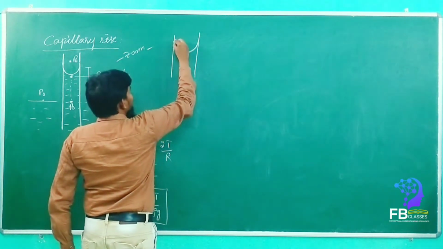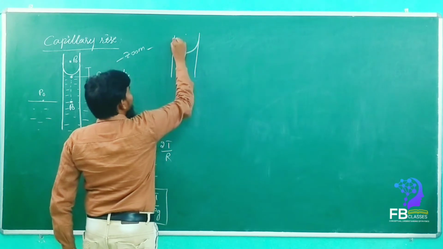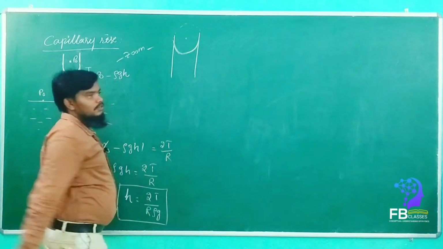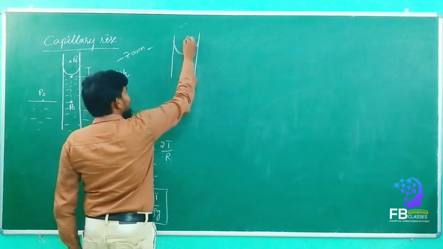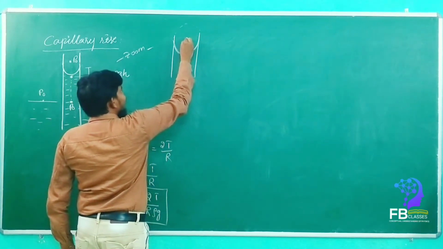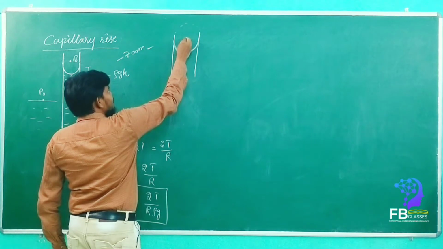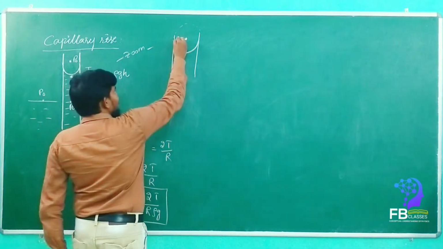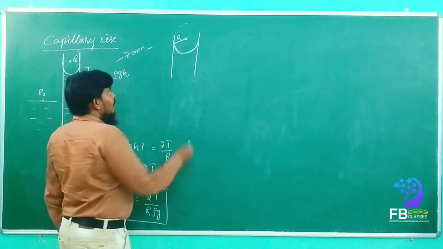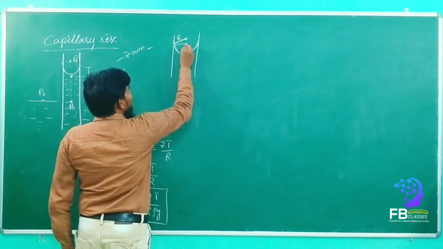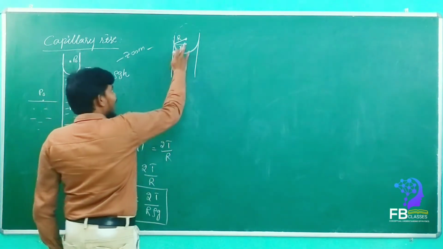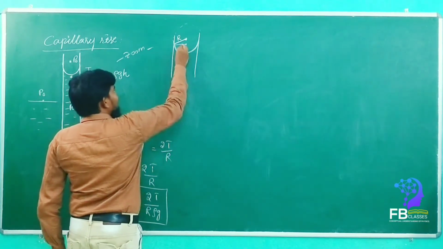So this curvature radius will come here. If you go for the round shape, then the curvature radius becomes here. This is the radius of curvature, right? Yes or no, my dears? Yes, sir. This is the radius of curvature, and this is the radius of the capillary tube. I know the radius of the capillary tube, r.